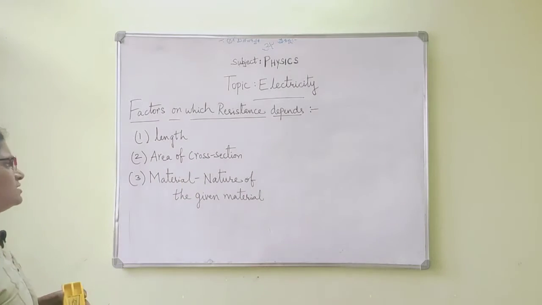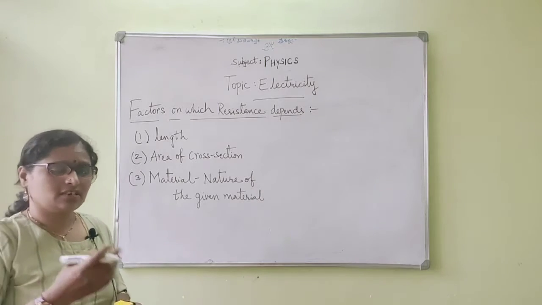So these are the three factors on which the resistance of a conductor depends.